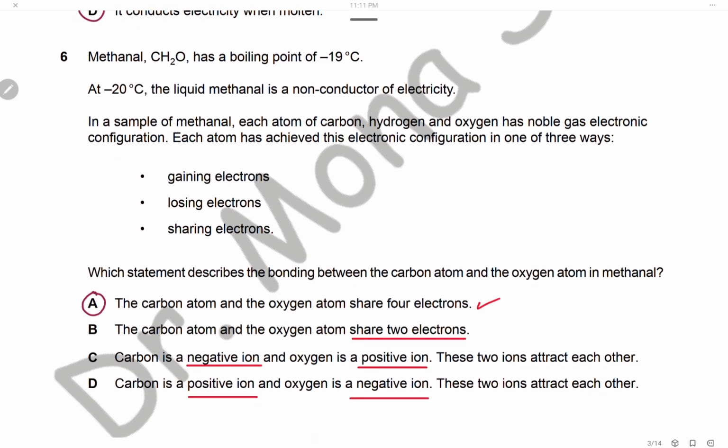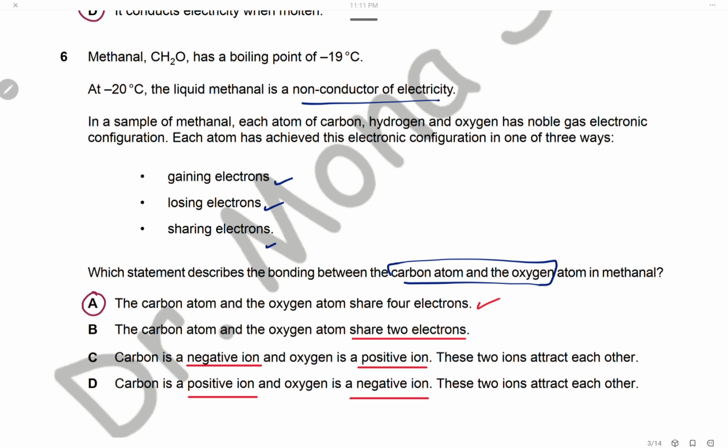Question 6. Methanol has a boiling point of -19. At -20, the liquid methanol is a non-conductor of electricity. Of course, methanol is an organic compound, so the atoms are joined by covalent bonds. It will not conduct electricity. In a sample of methanol, each atom of carbon, hydrogen, and oxygen has a noble gas electronic configuration, and the atoms achieve this configuration in one of 3 ways: gaining electrons, losing electrons, or sharing electrons. Which statement describes the bonding between carbon and oxygen atoms in methanol?